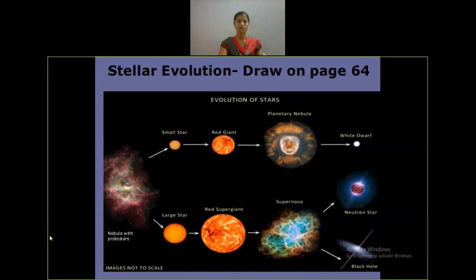Here are the smaller star and larger star, red giant stage, red supergiant stage, planetary nebula, supernova, white dwarf, neutron stars, and the black holes. Here smaller stars means stars having a mass less than 8 times the solar mass. Larger stars means stars having a mass greater than 8 times the solar mass, and the red supergiant stages are here.